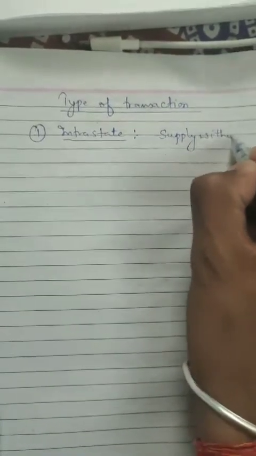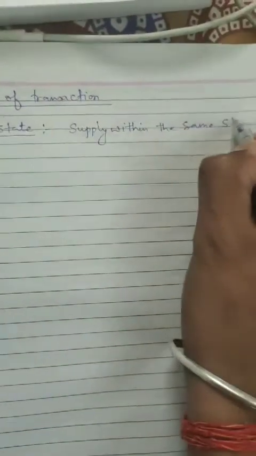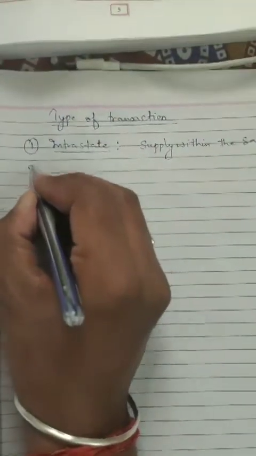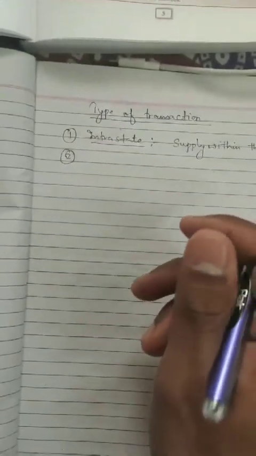Intra-state transaction means supply within the same state. Same state means same town, same province, you can say.